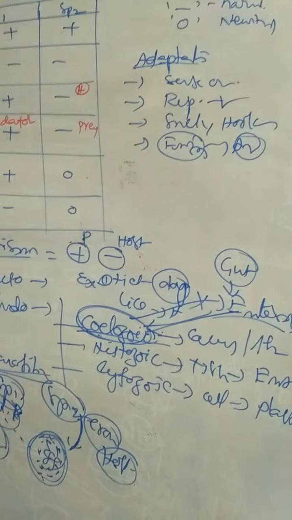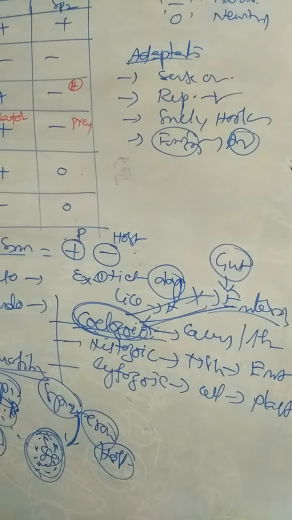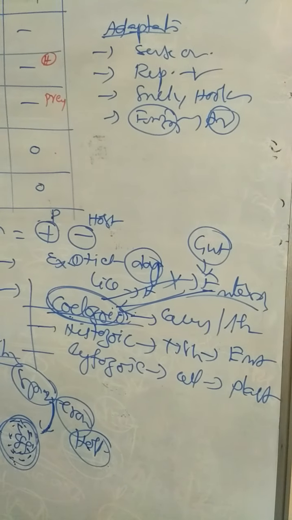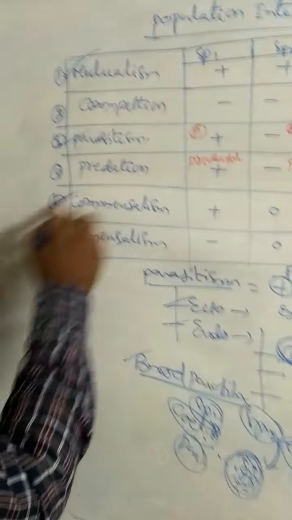That is about population interactions. Today we discussed mutualism, parasitism, and commensalism.